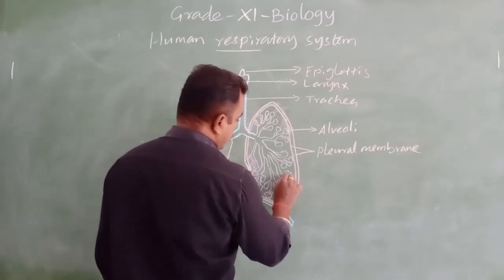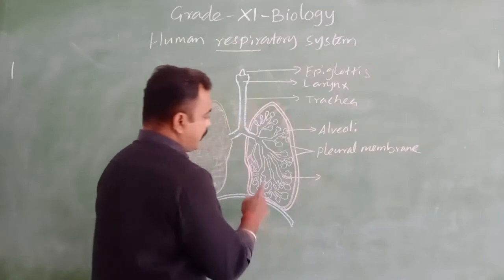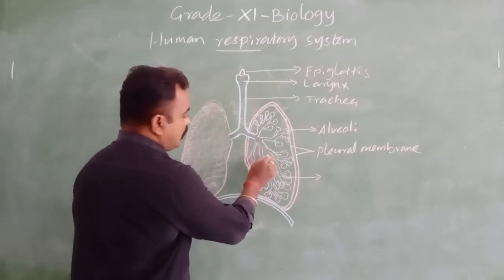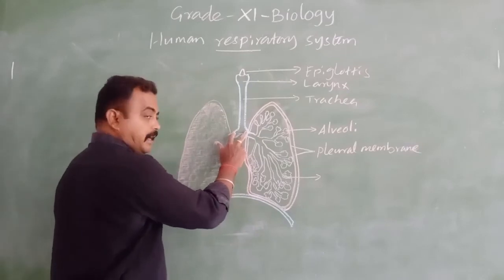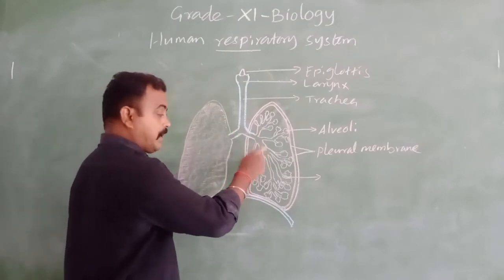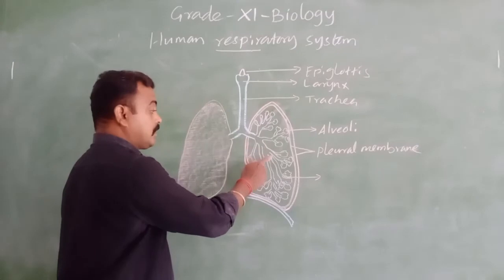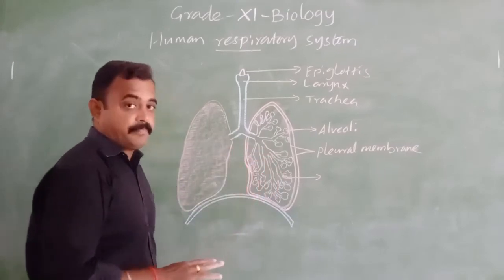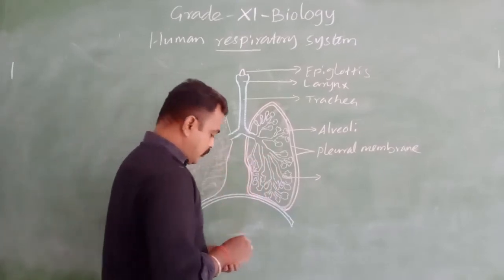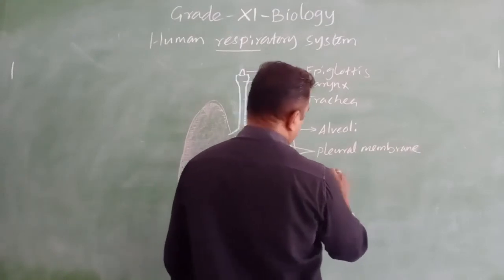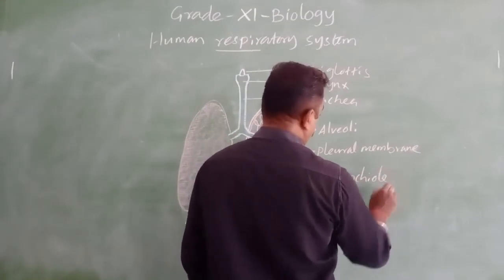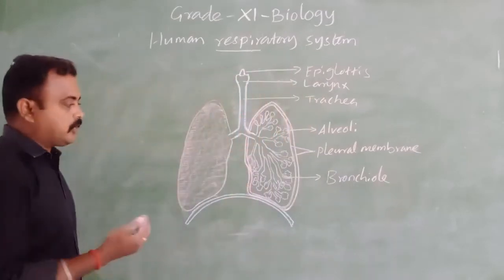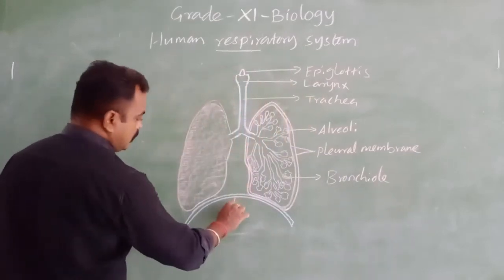Next, this small branch. Here we have one branch, and here we have two branches. These are the main branches and these are sub-branches. This is primary, this is secondary, this is tertiary. The tertiary branch is known as the bronchiole.